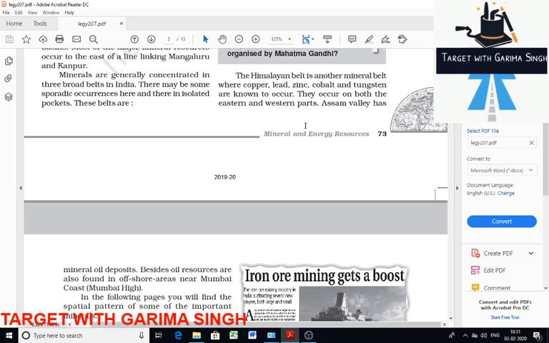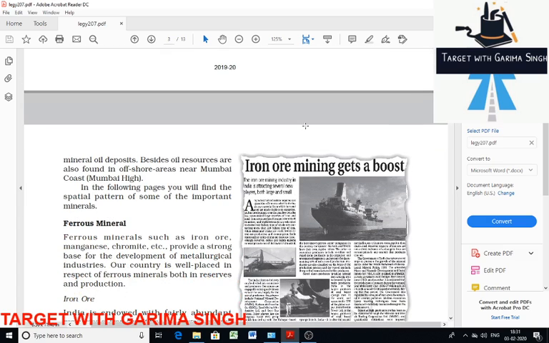There are other regions also. Both the eastern and western parts of the Himalayan belt have minerals like copper, lead, zinc, cobalt, tungsten. Then Assam Valley has mineral oil deposits. Besides, oil resources are also found in the offshore area near the Mumbai coast.